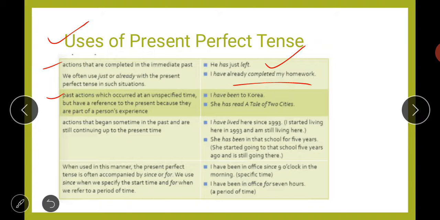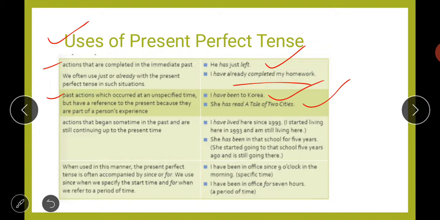So I have been to Korea. She has read A Tale of Two Cities. So she has read A Tale of Two Cities means she has read a book, but now that person is carrying the experience of reading that book. So that is why again we will use present perfect tense in such situations.